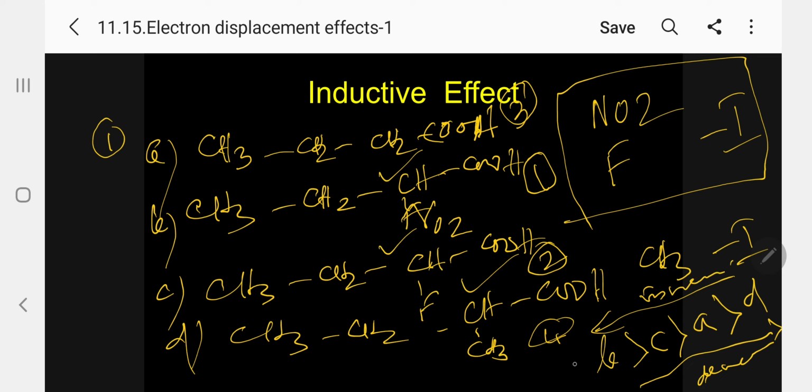So which is more acidic? B. Which is less acidic? D. Kindly follow. So I have given all these 4 answers. So within a single question, I have raised 4 questions and answered them. So this is one type of question. Kindly follow the important information. All the groups are attached to the same carbon atom, that is next to the carboxylic group, the second carbon atom.